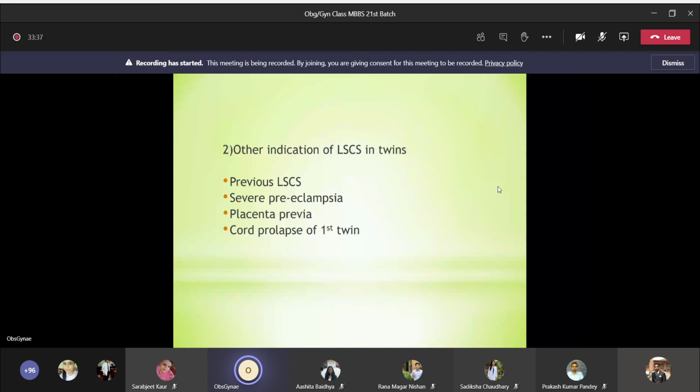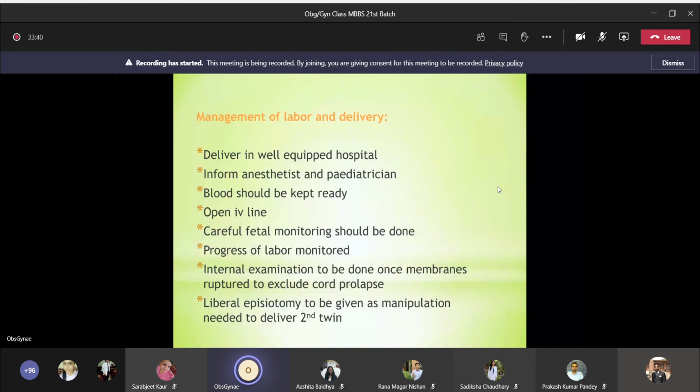If the first baby is a cephalic presentation and if there's no other complication, you can allow her to have vaginal delivery, okay? And deliver in a well-equipped hospital, informed anesthetist and pediatrician. Blood should be kept ready, open IV line, careful fetal monitoring should be done, and progress of labor should be monitored. Internal examination to be done once membrane rupture to exclude cord prolapse. Liberal episiotomy is to be given as manipulation is needed to deliver the second twin.